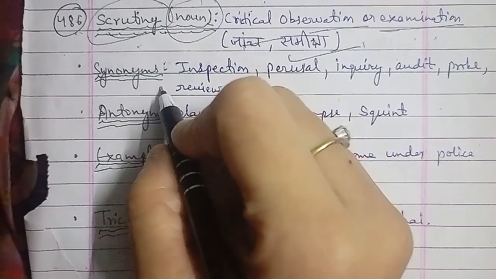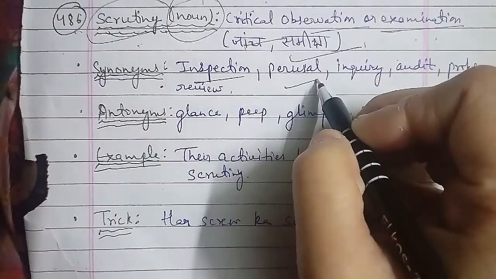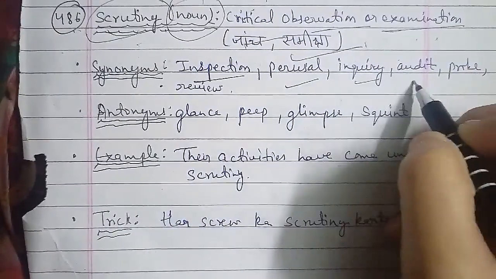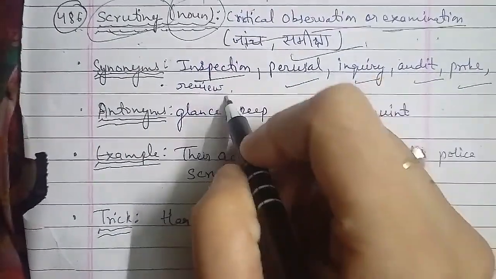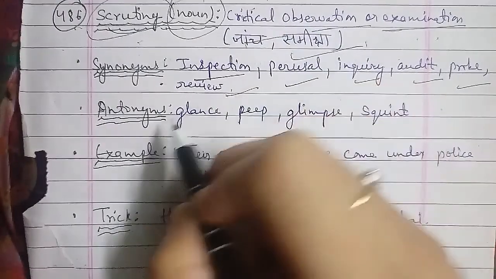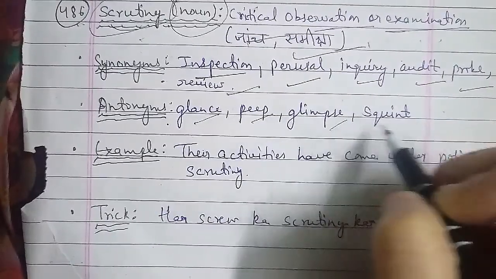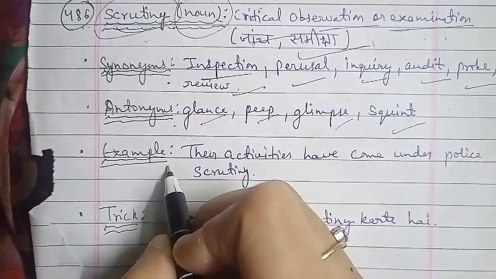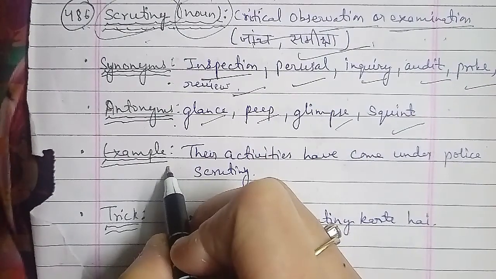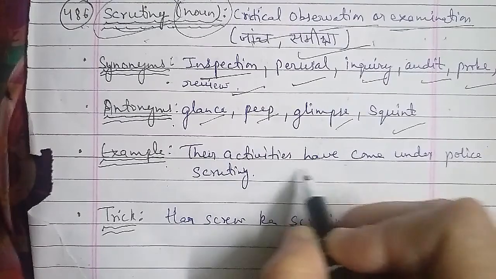Now here the synonyms of scrutiny we have are inspection, perusal, inquiry, audit, probe, review. These were the synonyms of scrutiny here. The antonyms of scrutiny we have are glance, peep, glimpse, squint. An example of scrutiny that we are using in a framing sentence is, their activities have come under